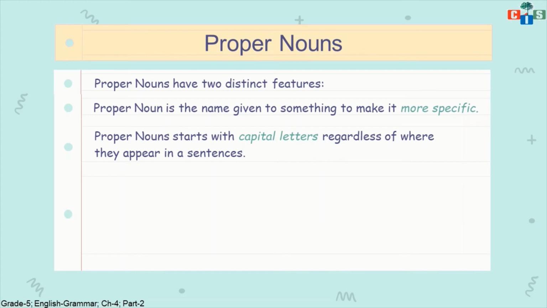But if the proper noun comes in the middle or at the end of the sentence, I still have to write it with a capital letter. So I always write proper nouns with capital letters. And another feature of a proper noun is that it gives some particular, specific knowledge about that noun.